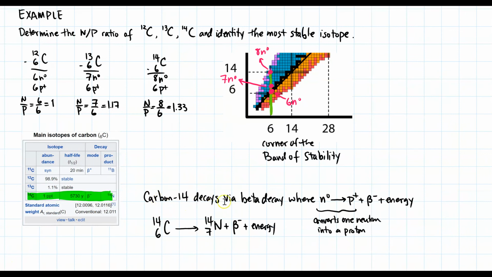That means carbon 14 decays through beta decay, where a neutron is converted into a proton. So it's reducing the number of neutrons up here and increasing the number of protons. And so when I calculate that ratio for neutrons to protons for nitrogen, I find that nitrogen has 7 neutrons, 7 protons, so its ratio N over P is then 1. So when you look at where this lands, it lands right there, and that's on the black line of stability. So carbon 14 decayed to a more stable nuclei.